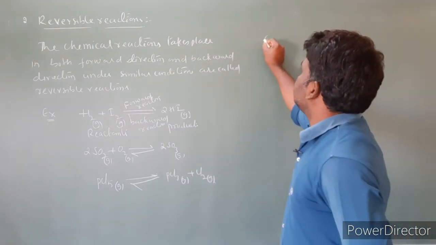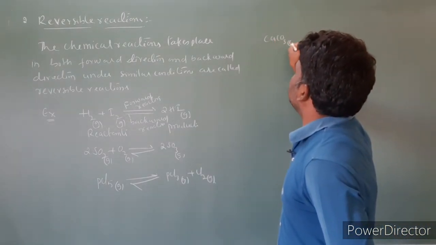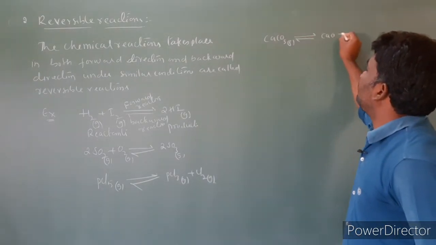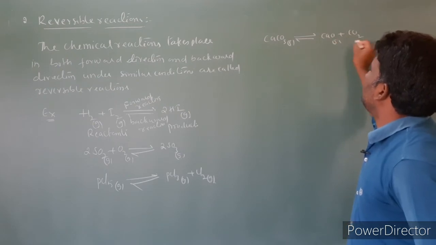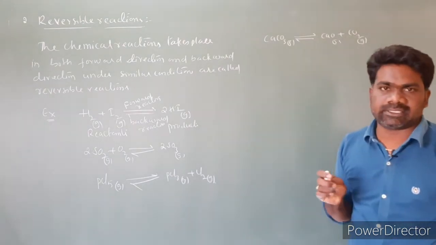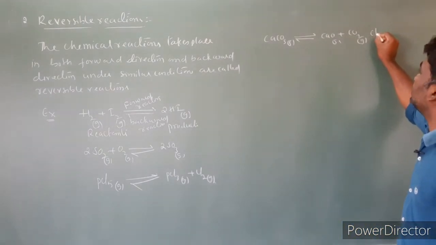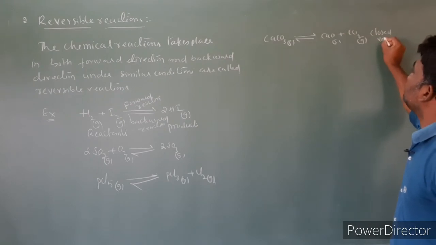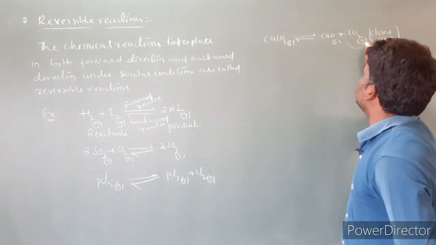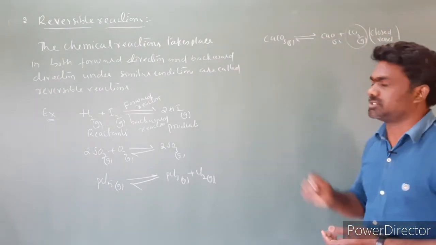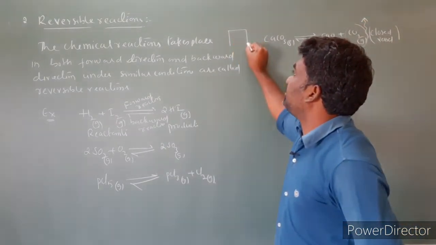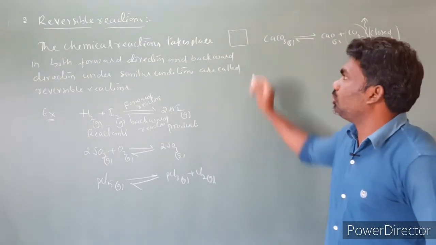I'm taking CaCO3, a solid, under thermal decomposition. CaCO3 upon thermal decomposition will produce CaO plus CO2. This is the solid, this is the gas. I took the same equation in the case of irreversible reactions also. But here we have to mention that this is a closed vessel. If the vessel is not closed, carbon dioxide, being a gaseous substance, will escape from the container. I already explained this, so this reaction must be carried out in a closed vessel.